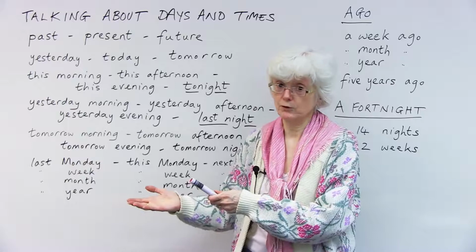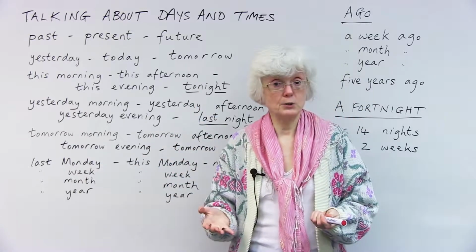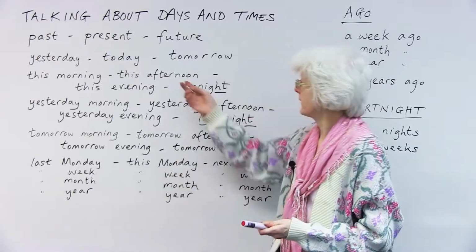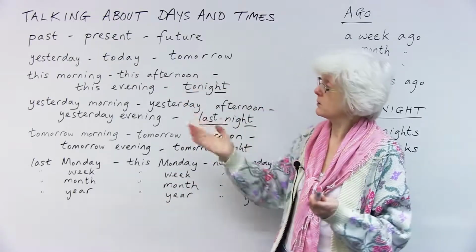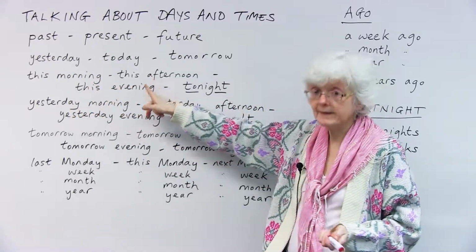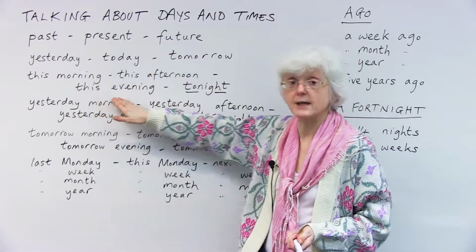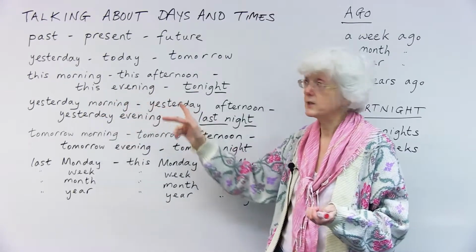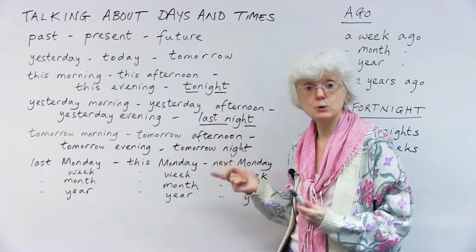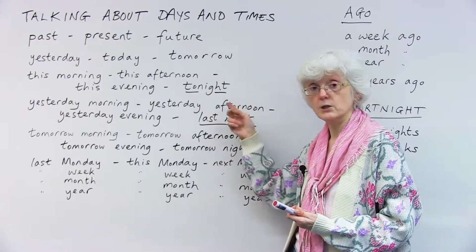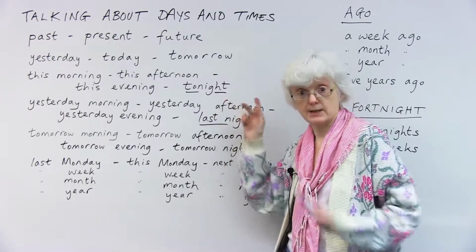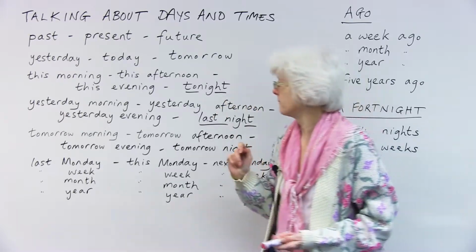So that's like future. Or this afternoon, we are doing something in the present. So you can use these past, present, future, but it's always this morning, this afternoon, this evening. But it then changes. We don't say this night, we say tonight, all one word, tonight. Okay, so that's just one little exception, tonight.